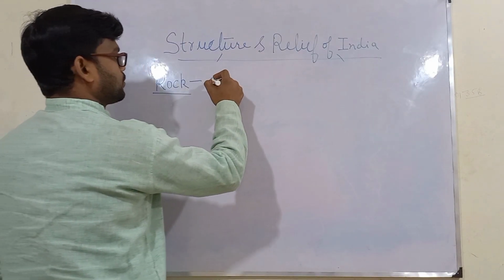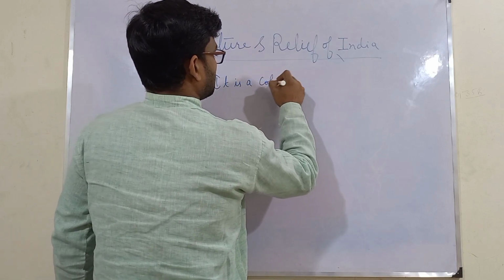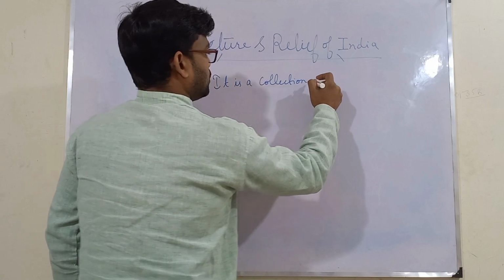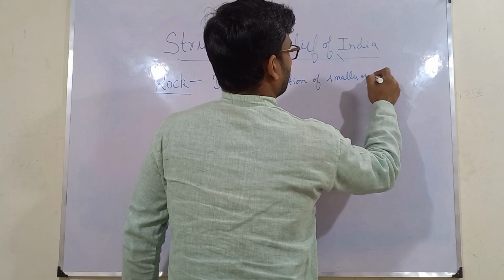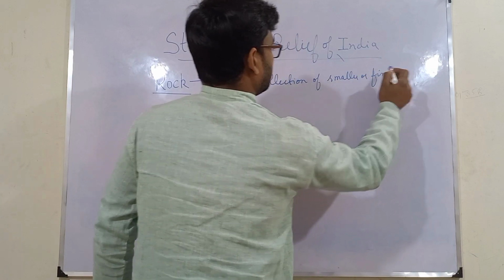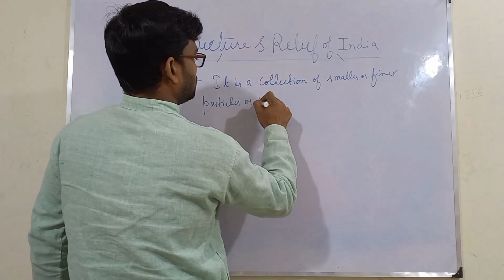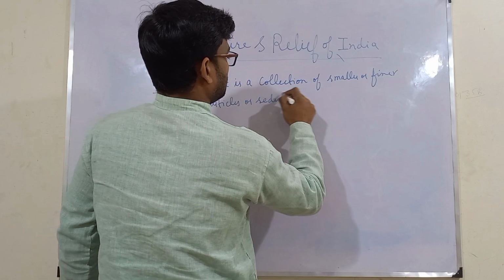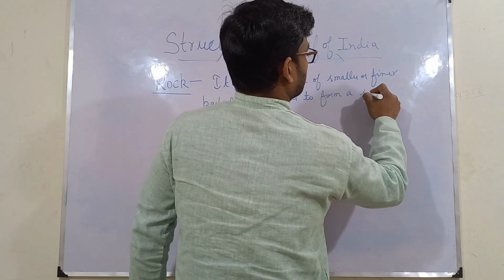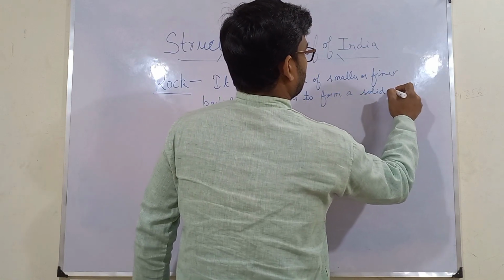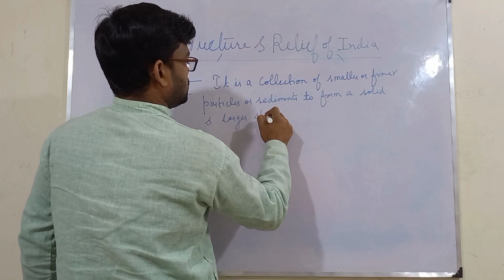So we can write: rock. What do we mean by rock? It is a collection of smaller or finer particles or sediments to form a solid and larger structure.